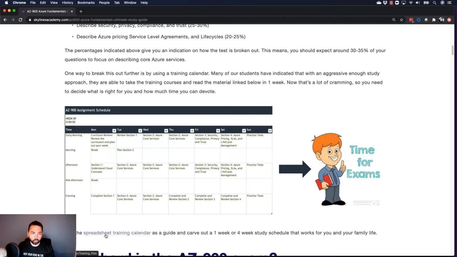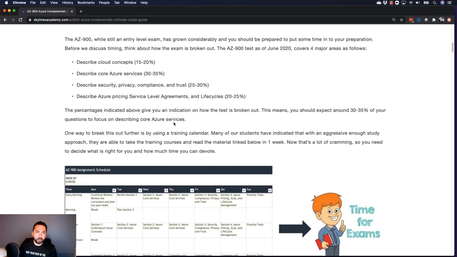So if you've got a week and you want to do it in 1 week, you absolutely can do that. Go through the course, follow everything that's in this training calendar. You essentially, Monday, Tuesday, Wednesday, Thursday, Friday, Saturday, cranking through, practice test Sunday, and go and take your exam the following week. But you have to obviously be committed to that, have a plan in place. You don't have to do it in 1 week, spread it out over 4 if that's more manageable for you. Obviously, I don't know what your time commitments are, but set it as a goal, put a date there, book the exam, and go for it.